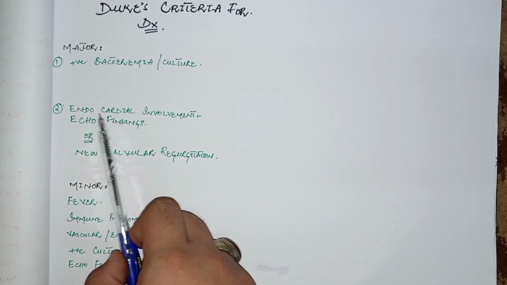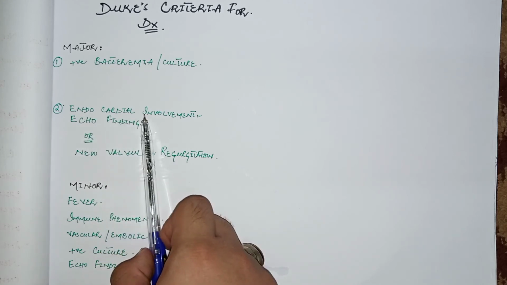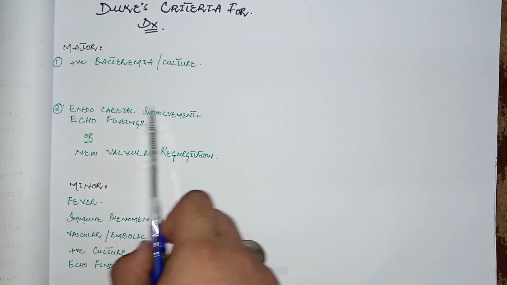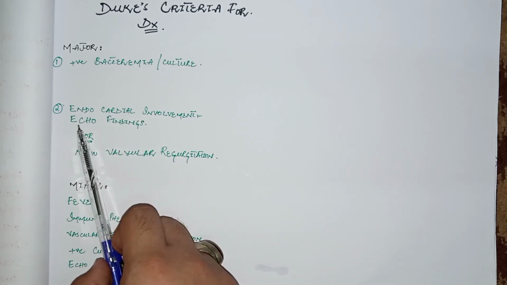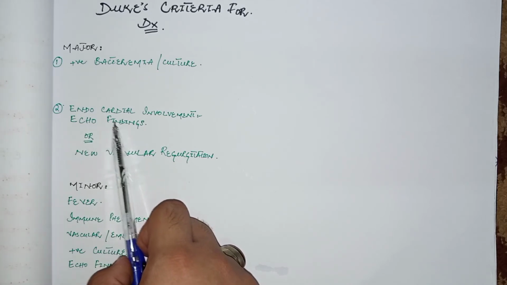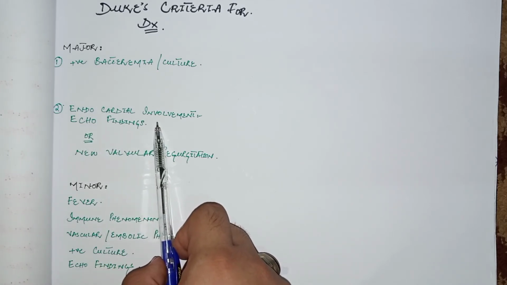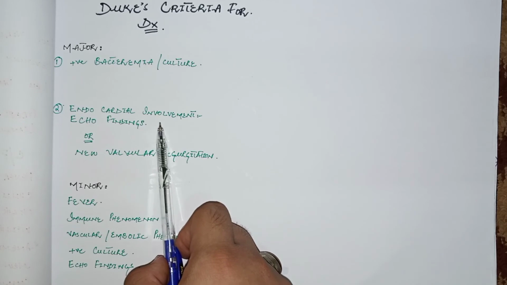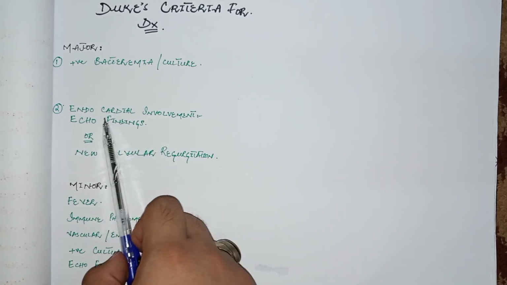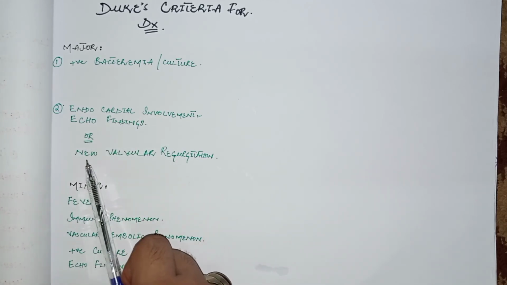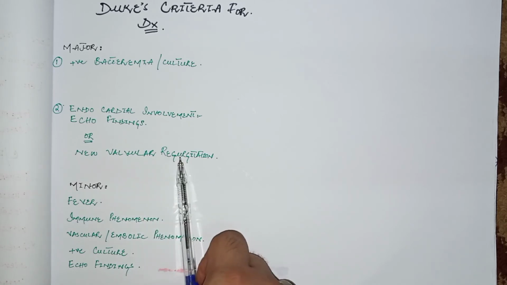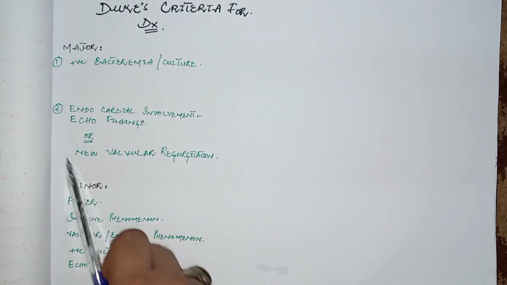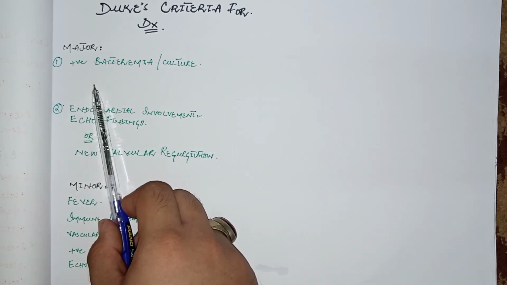And endocardial involvement is also a major criterion. It is checked by echocardiogram. If the echocardiogram findings show abscess, vegetations, or valvular prolapse, then this is a positive echo finding, or if there is newly established valvular regurgitation. So these two are the major Duke's criteria.